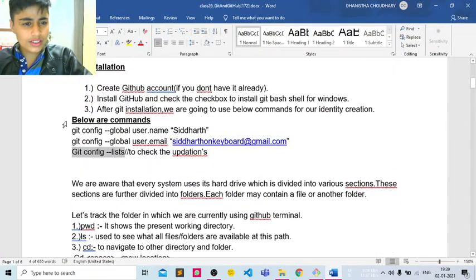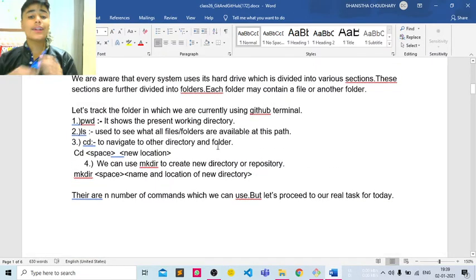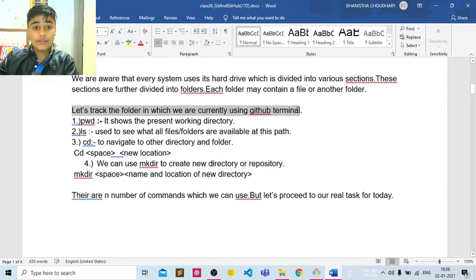All these commands are used to log in to our account. They are not very useful on their own, but if you are working for a client and making an application or web page, you will not be able to create the whole application alone. You would have a team, and for that I suggest you create your account, so you are not in confusion every time you create any application. So the next command is to track the folder in which we are currently using the GitHub terminal.